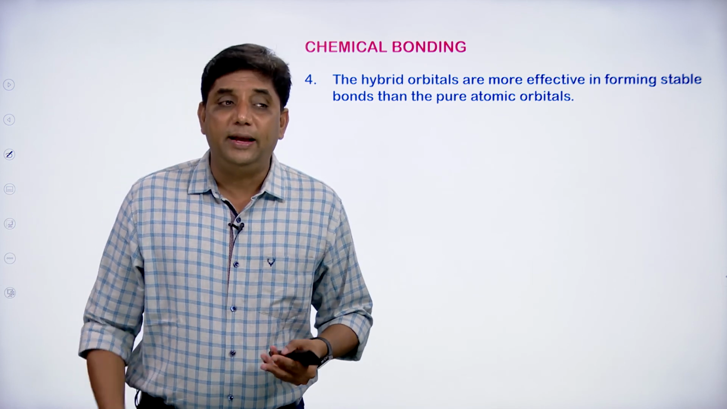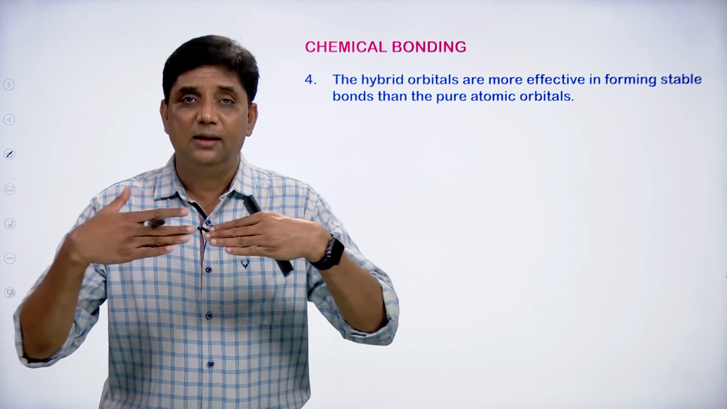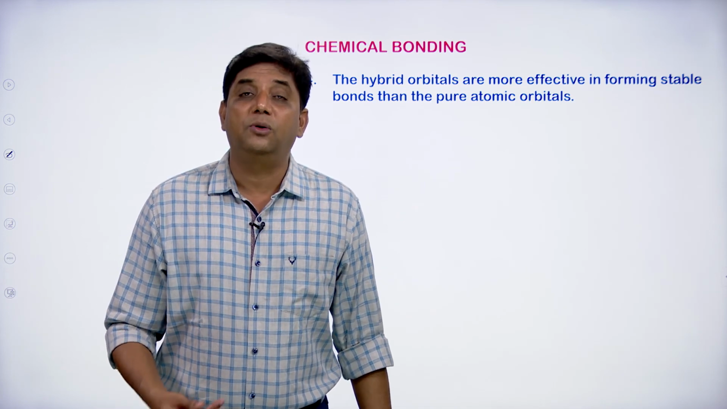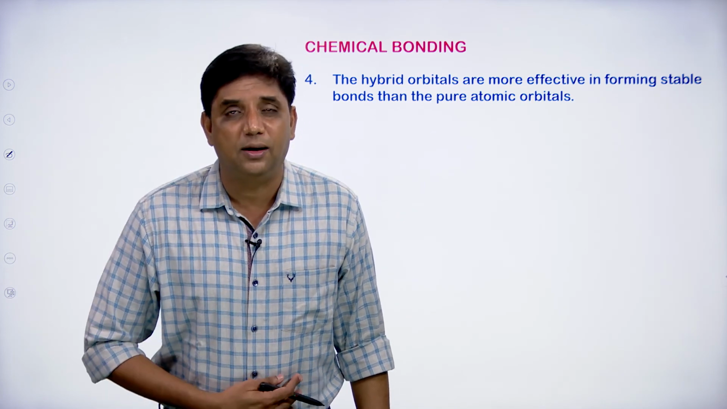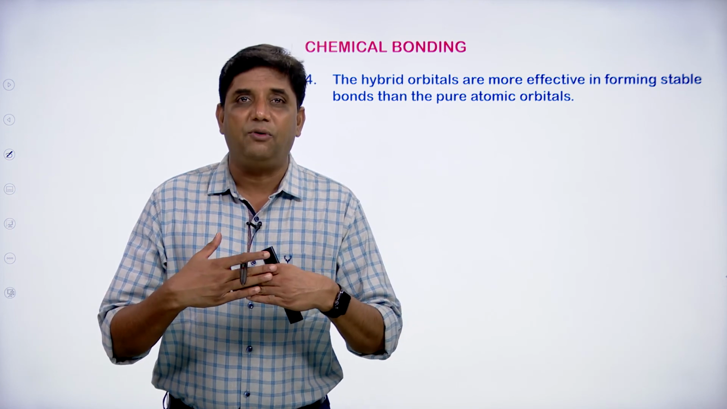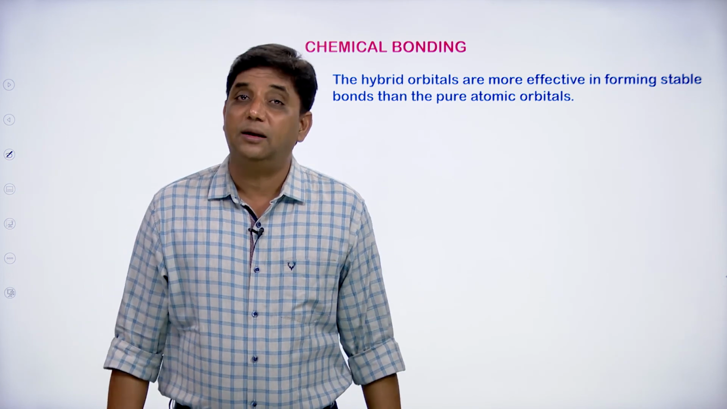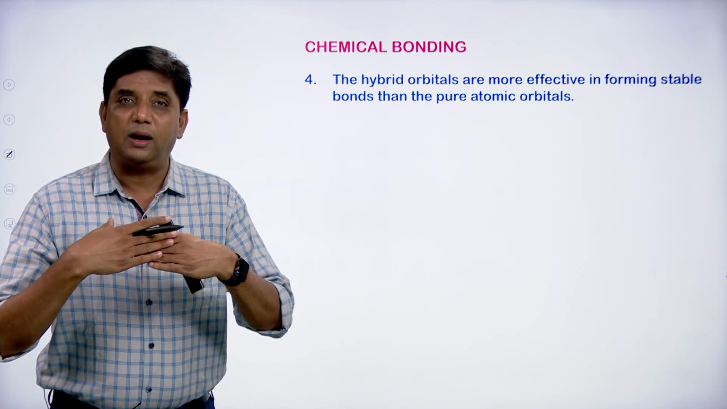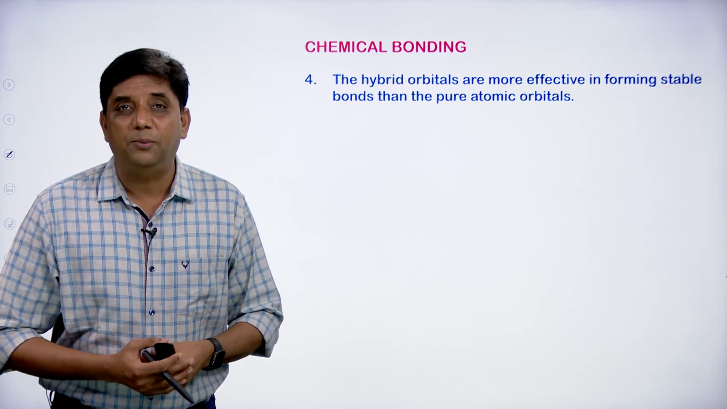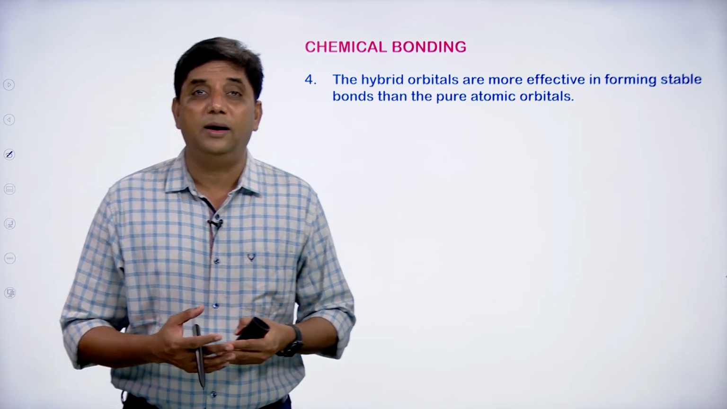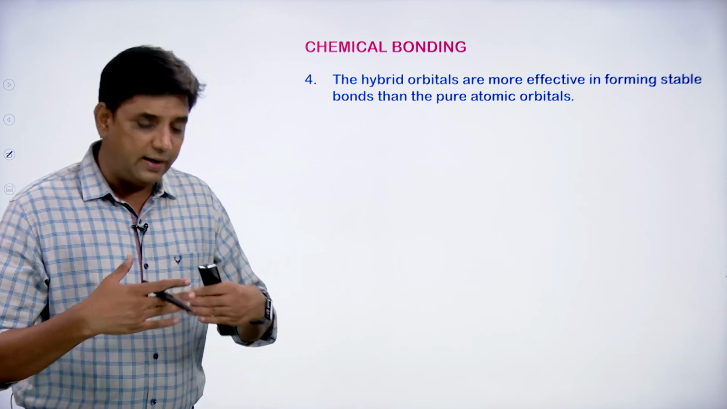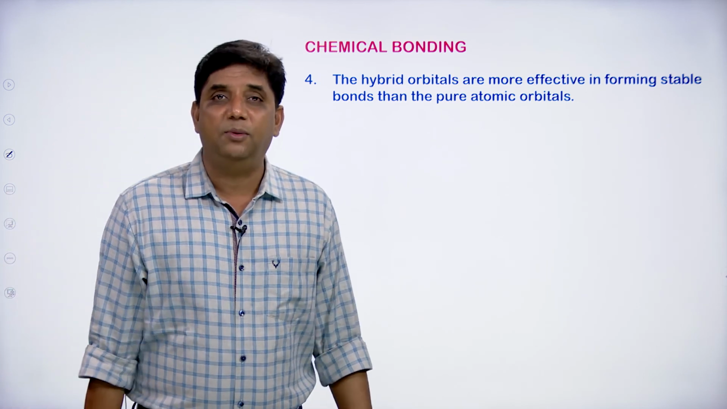That is the unique feature of hybridization. In the case of hybrid orbitals, the extent of overlapping is more. As the extent of overlapping is more, the bond formed will be stronger. Greater the extent of overlapping, stronger is the bond formation. So the strength of the bond is more, bond energy is more, and more bond energy means stability will be more.